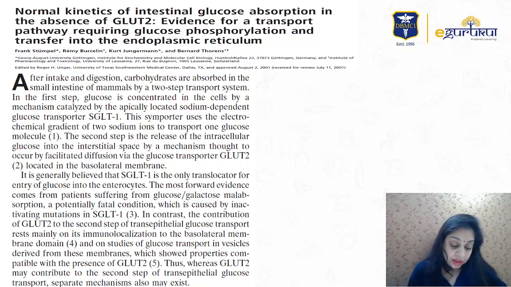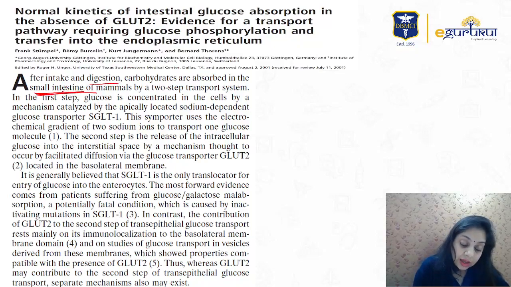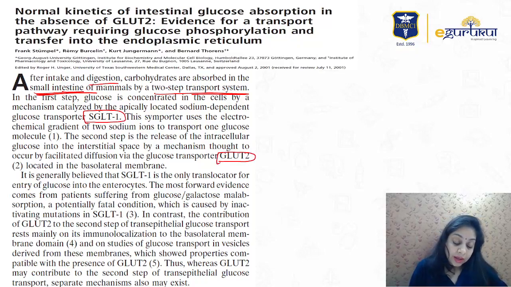Why I have pulled this out is that earlier it was a myth that it is just the SGLT, the secondary active transport, not facilitated diffusion. But in this, they have established that after ingestion, carbohydrates are absorbed in the small intestine by a two-step transport system. First via SGLT and then via GLUT2, right?